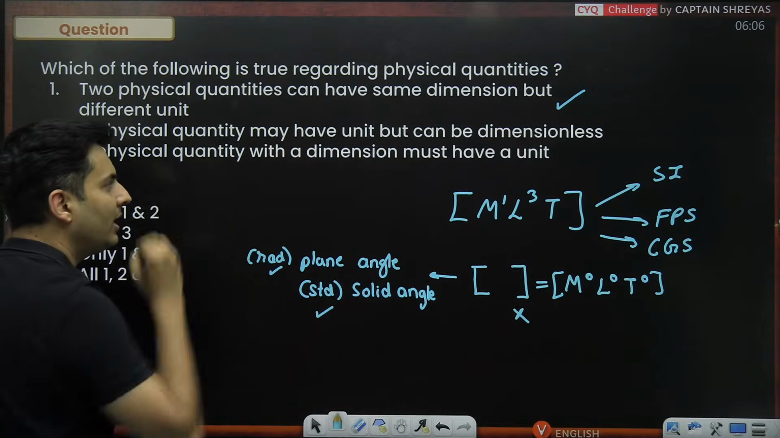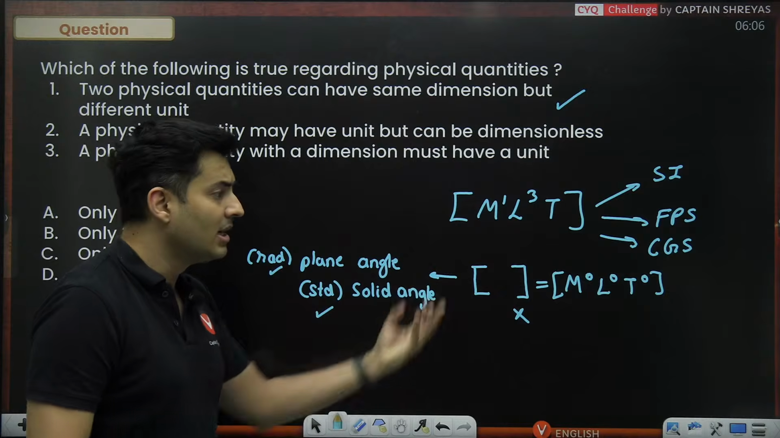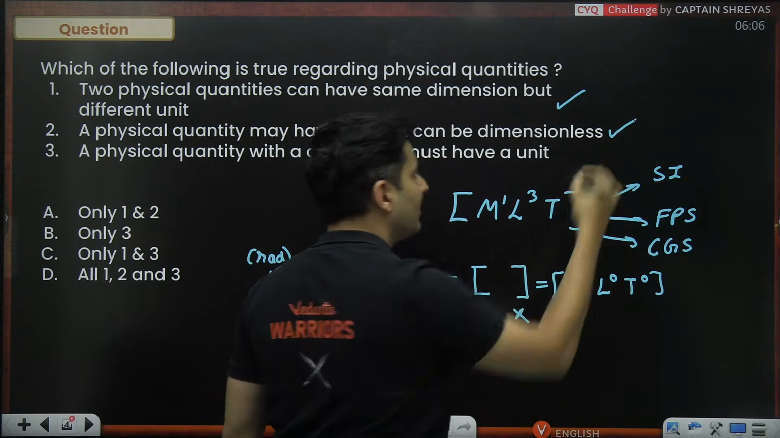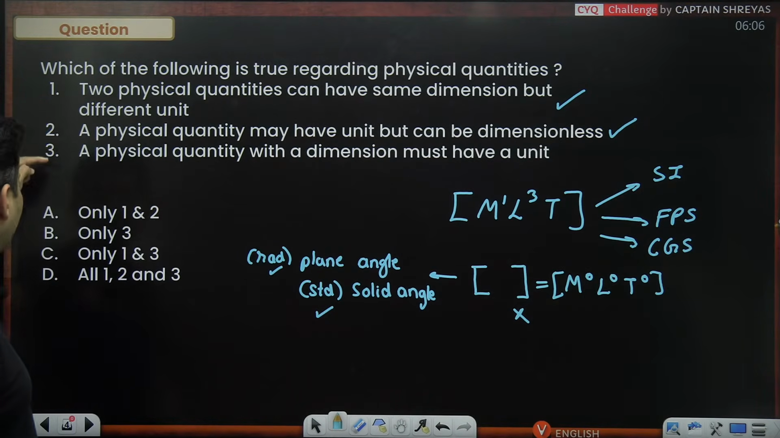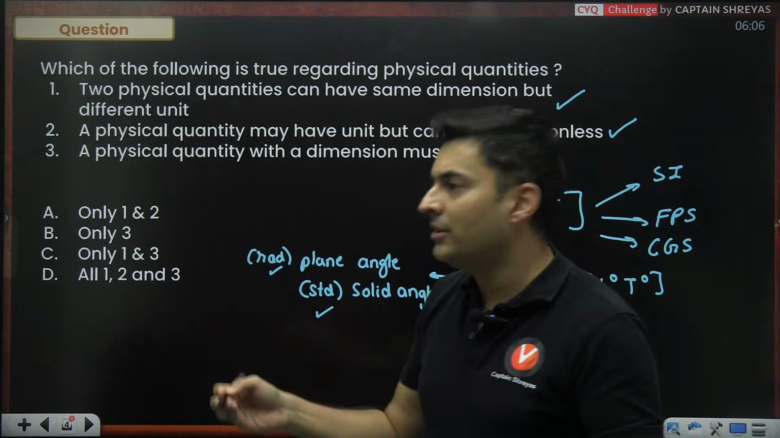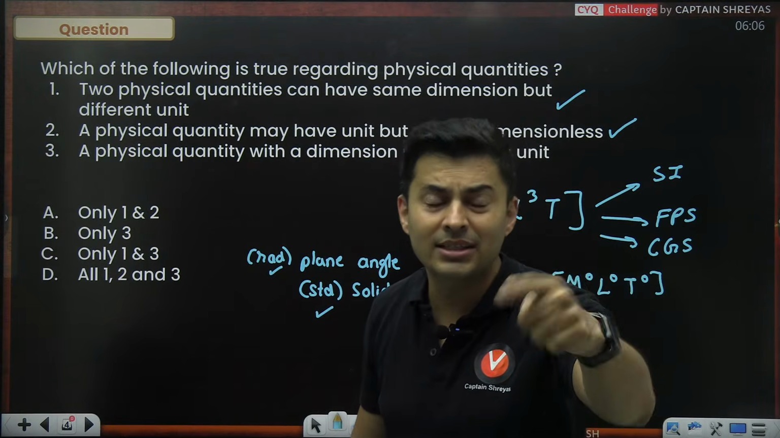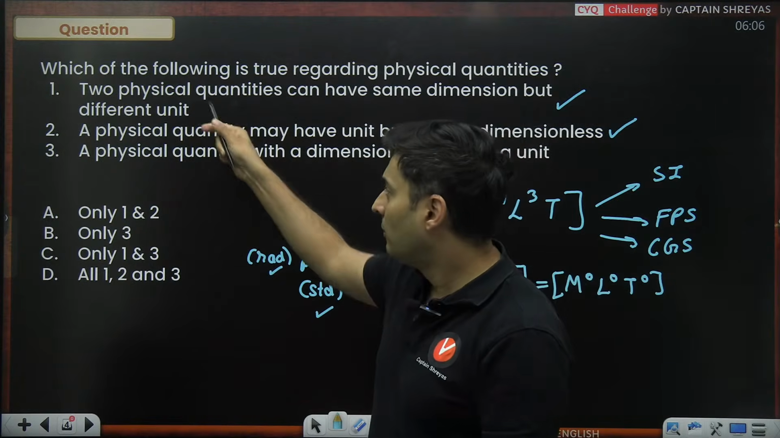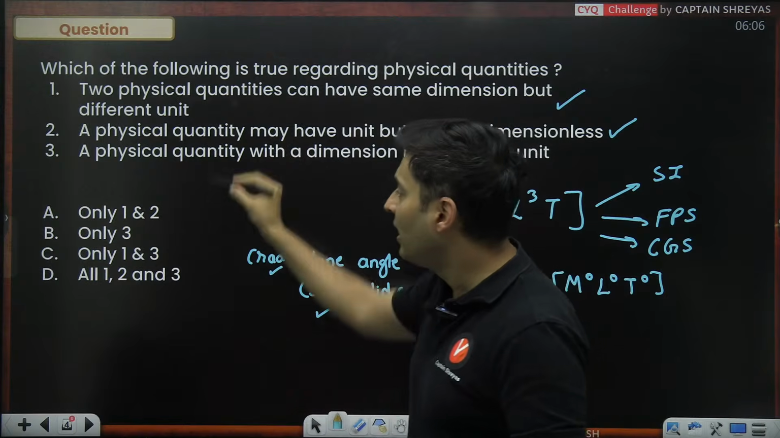So a physical quantity may have a unit. Yes, radian, steradian, definitely for angles. They are supplementary units, remember that, but they do not have dimensions. This is also perfectly fine. Okay. If 1 and 2 are correct, then there is no such option which says only 1 and 2. So naturally, it implies the third should be correct. Did you understand the logic? That is how you are going to apply it in the examination. That is your trick. 1 and 2 being correct implies the third has to be correct, because there is no way,